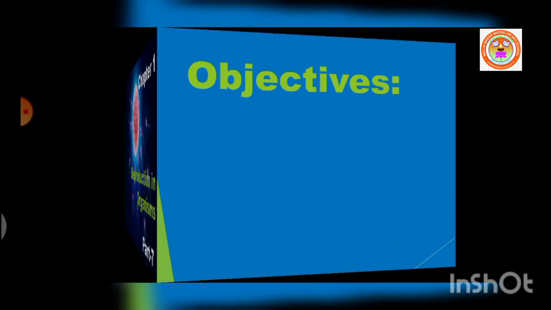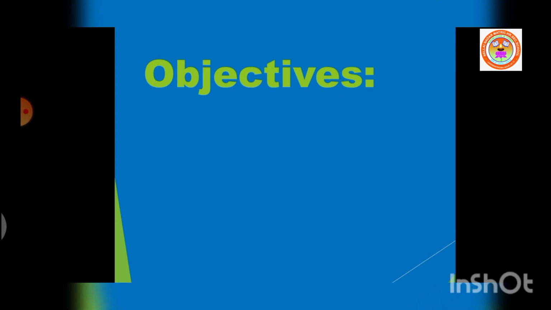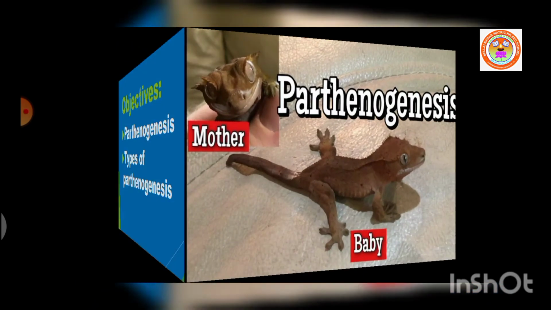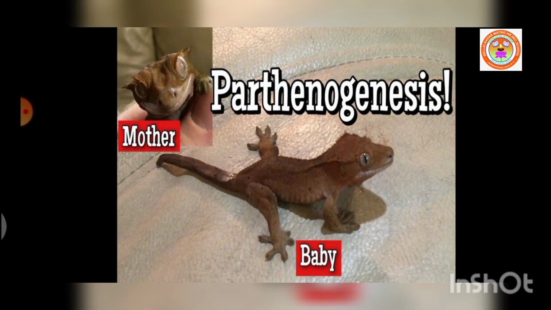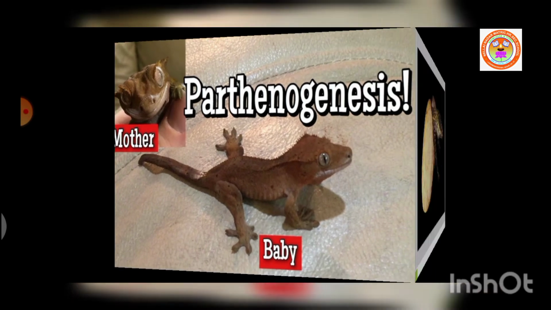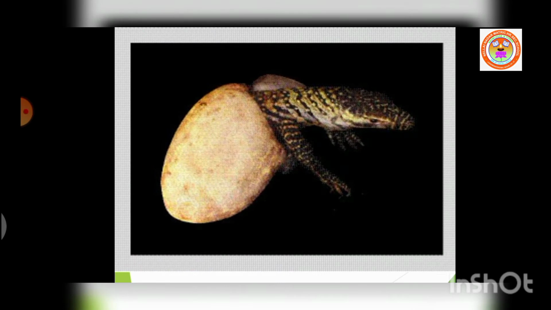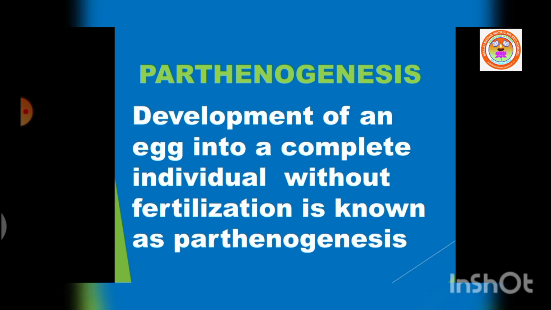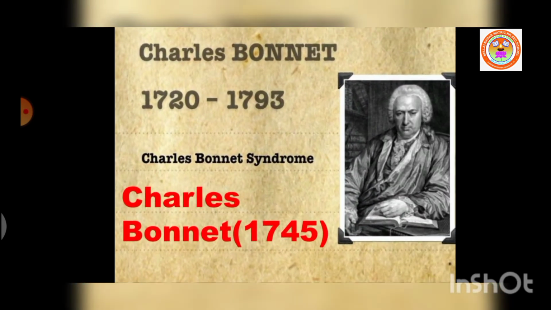Today we are going to learn another special type of reproduction called parthenogenesis and its types. Parthenogenesis is a special type of reproduction in which an egg develops into a complete individual without fertilization. It was first discovered by Charles Bonnet in 1745.